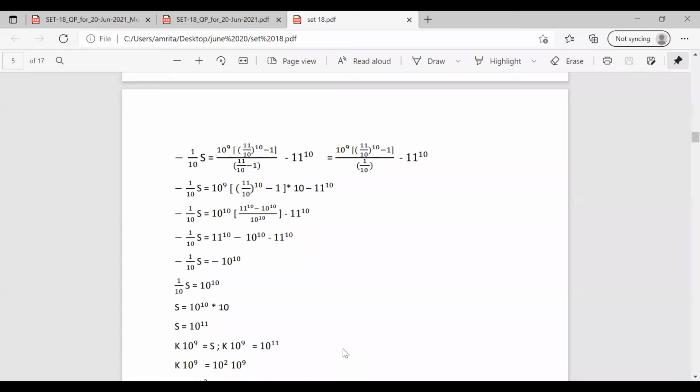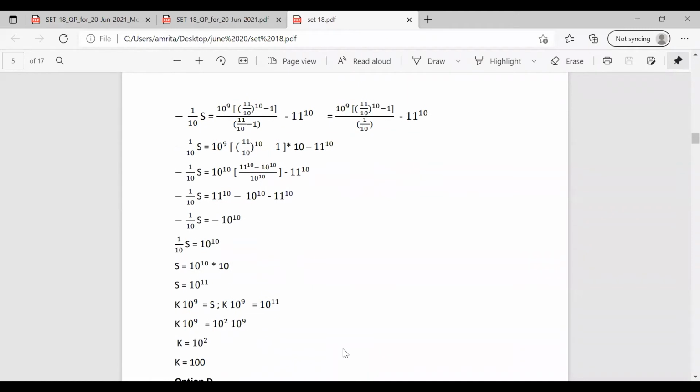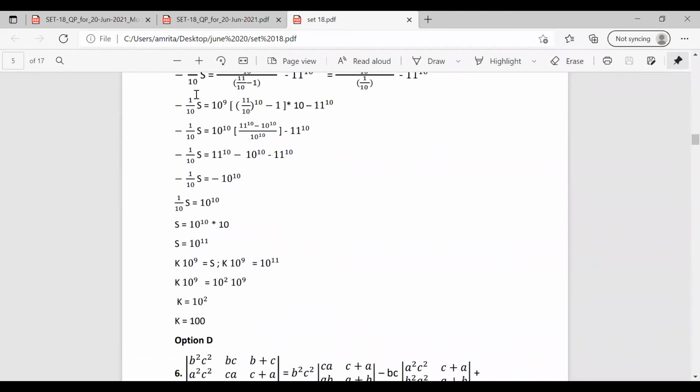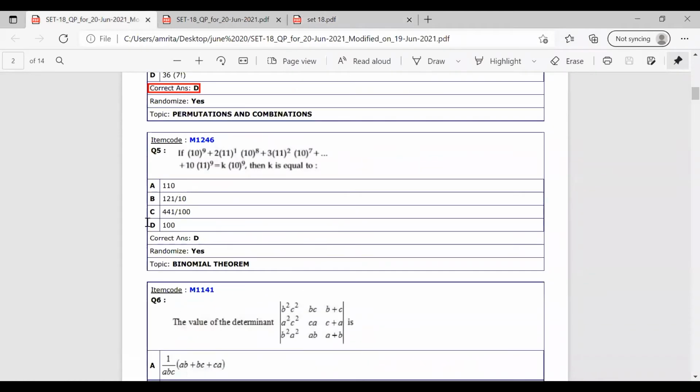So substituting, k into 10 raised to 9 equal to 10 raised to 11. We know that 10 raised to 11 equal to 10 raised to 2 into 10 raised to 9. So we got k as 10 square, that is k is equal to 100. So the correct answer for this question is option D, that is 100. Please do all these questions by yourself and find out if you're getting this answer.